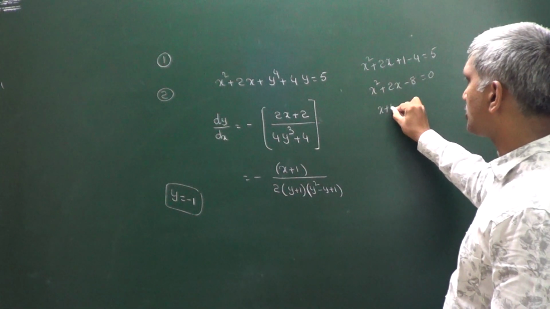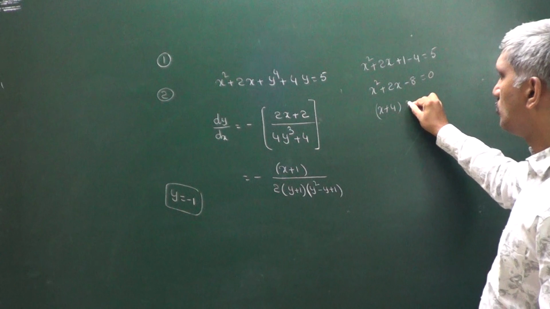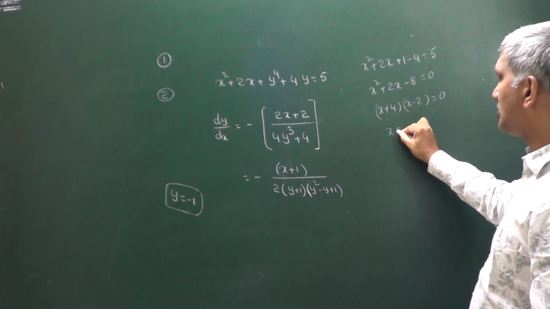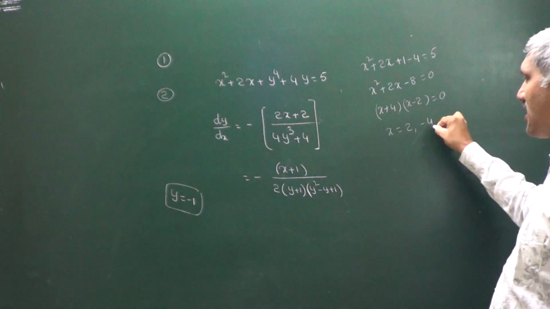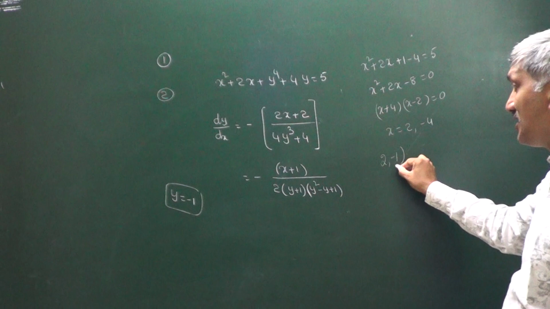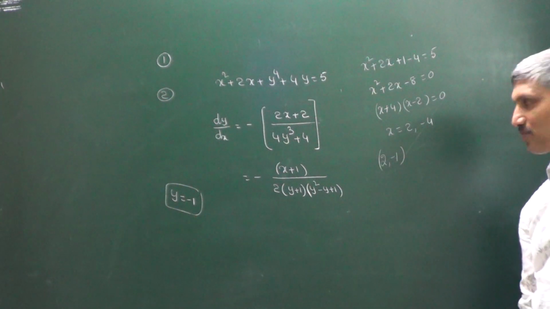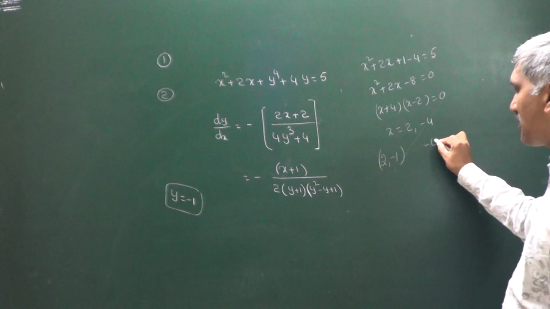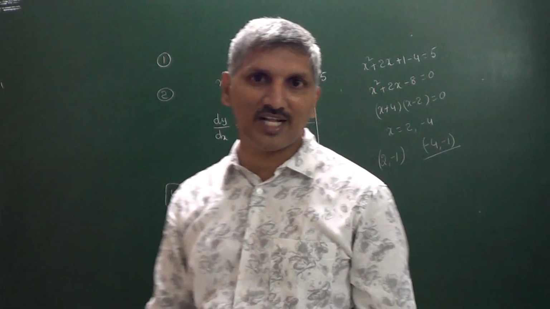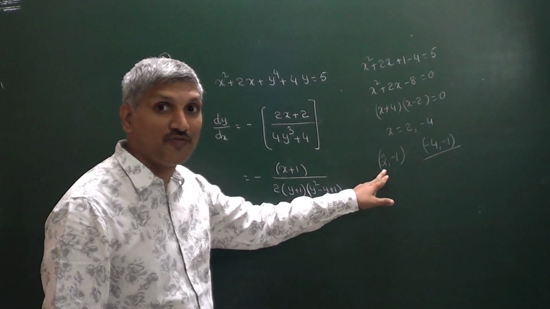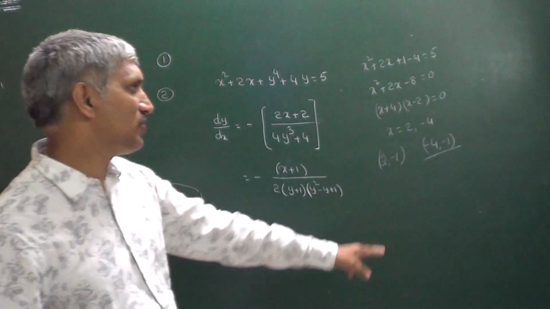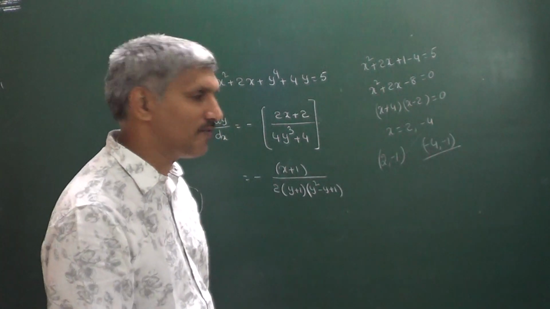It's a factorization: (x + 4)(x − 2) = 0. So we got x = 2, −4. That means one point is (2, −1) where the vertical tangent is possible. The other point is (−4, −1) where the vertical tangent is possible. That means at x = 2 we get a vertical tangent, slope not defined. At x = −4 also we get a vertical tangent.